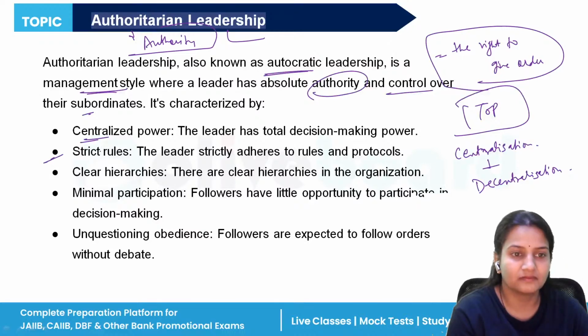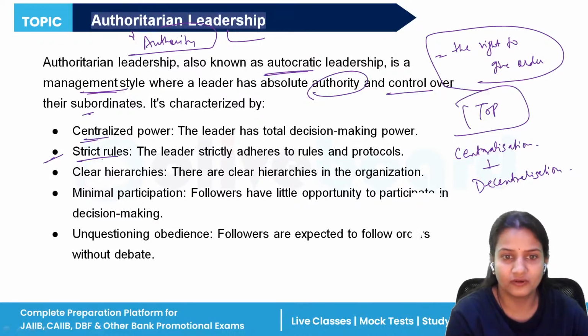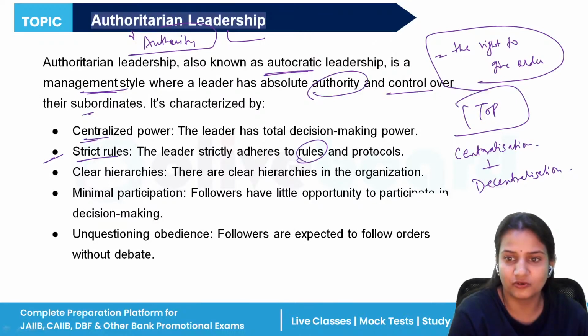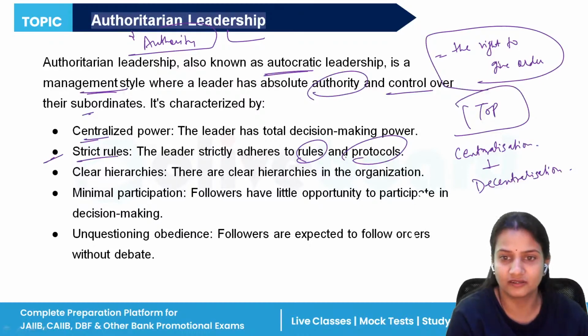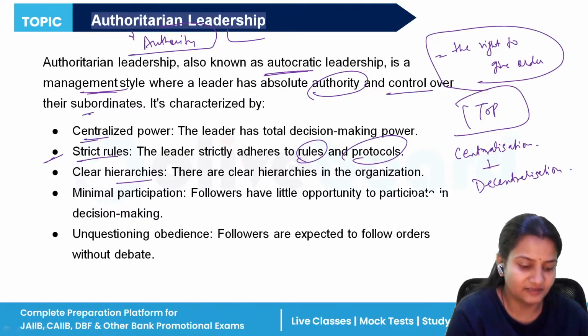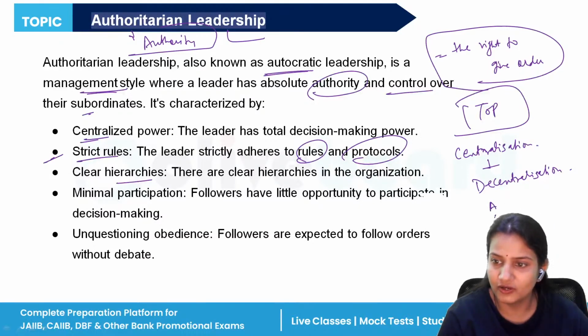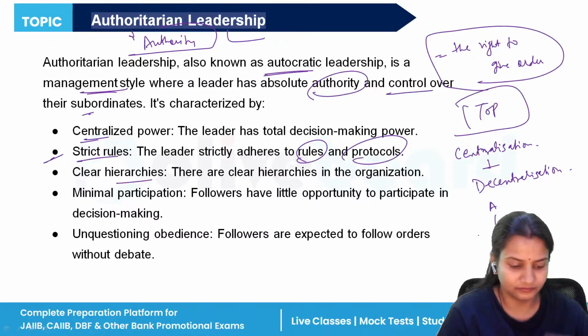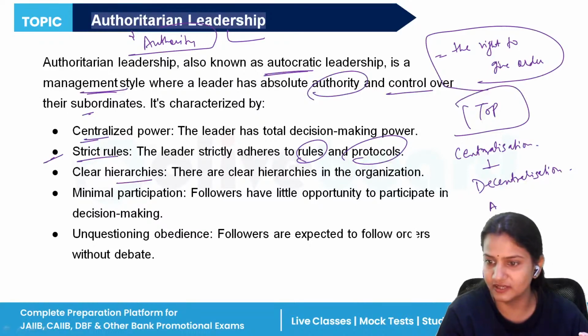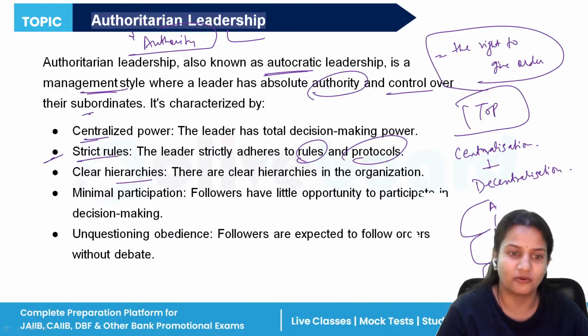Now, that leader is having strict rules. The leader strictly adheres to rules and protocols, and everybody has to follow those strict rules. Clear hierarchies have been maintained, that is, who is going to report to whom. A clear hierarchy has been made. D cannot directly go to A. D first has to go to C, then C to B, then B to A. So proper hierarchies have been already framed.